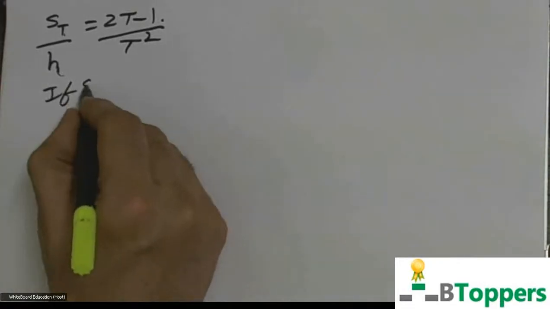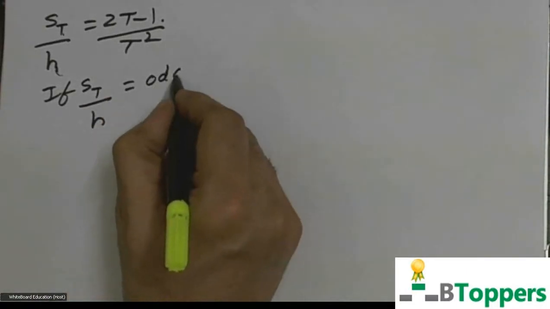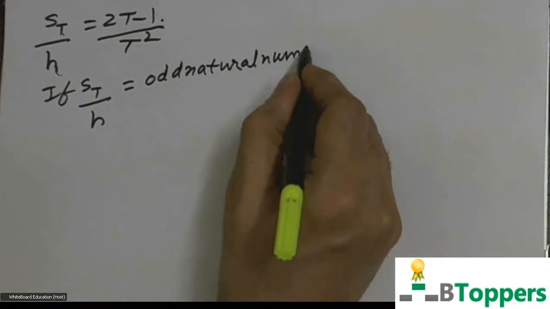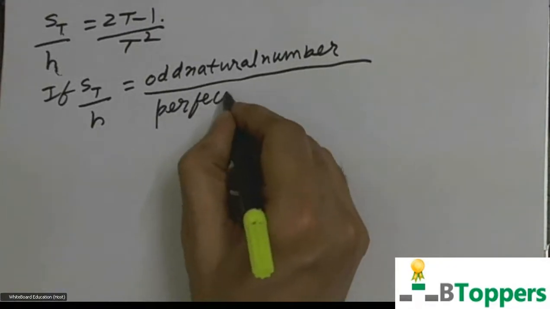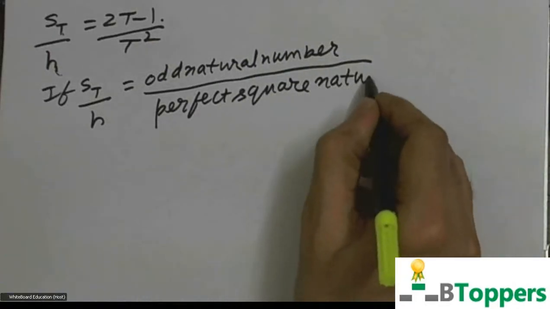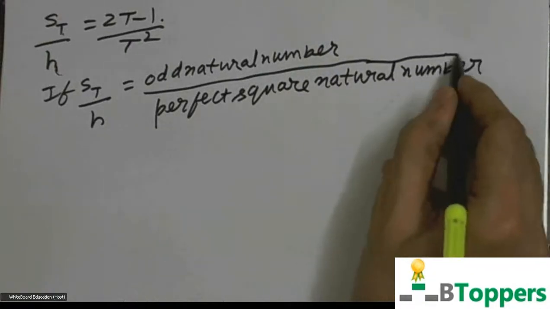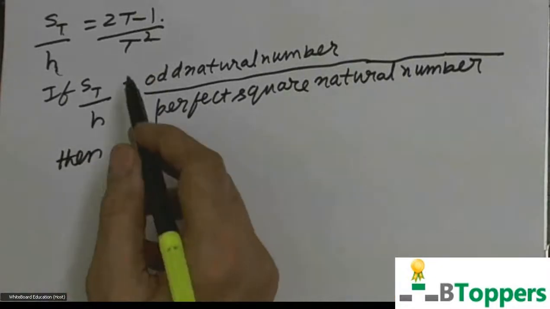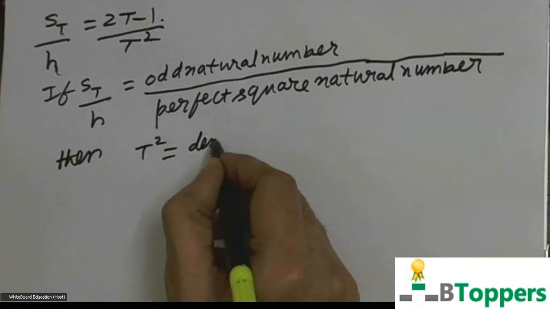That means if the ratio of the distance covered in the last second to the total distance covered is given to be equal to an odd natural number divided by a perfect square natural number, then you can directly take t square to be equal to the denominator on the right hand side.